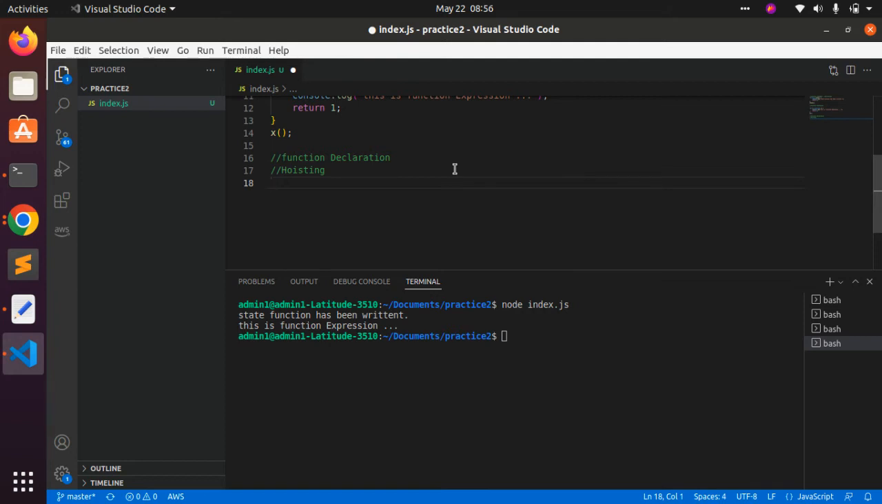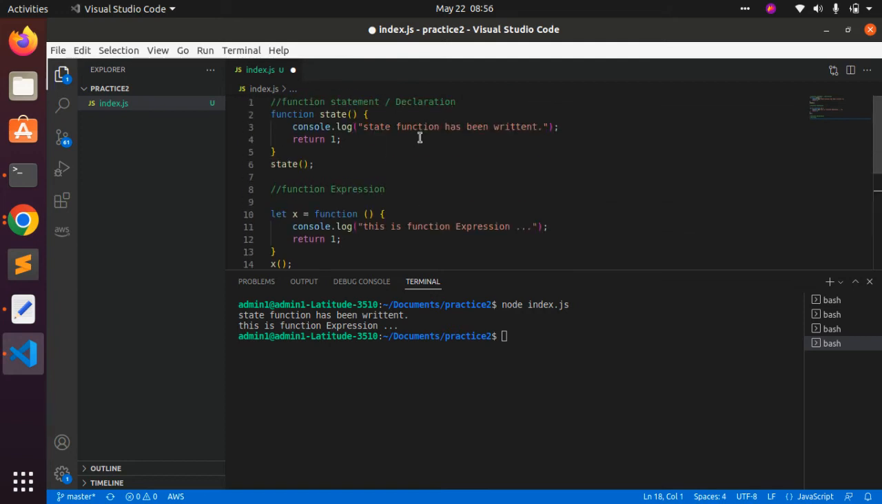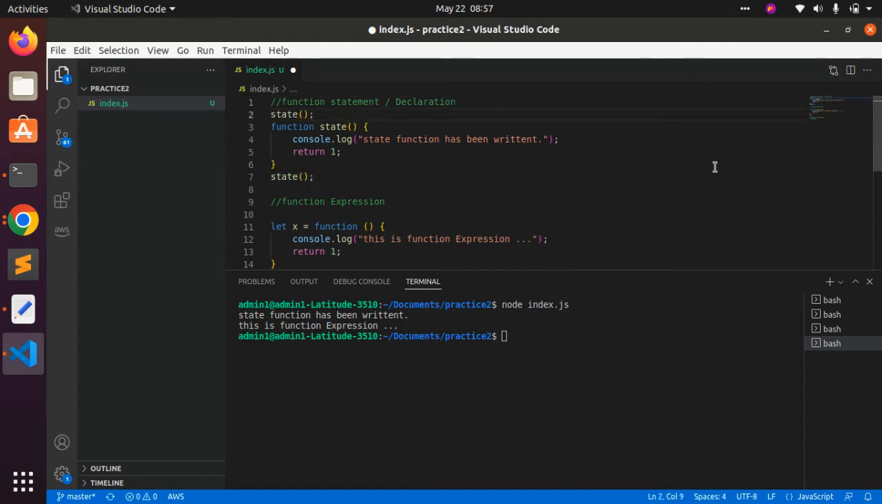So for the function declaration or the function statement, hoisting will be applied. That is what hoisting explains. Hoisting is the process of putting all the functions and variables inside the memory during the compile phase. So it means that if I write a function statement here, then I can call it anywhere inside the JavaScript.